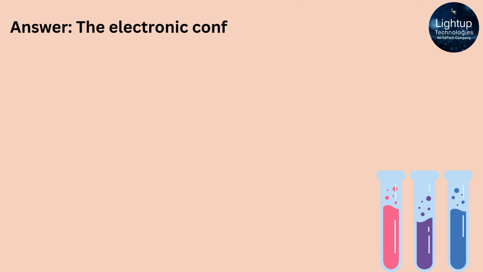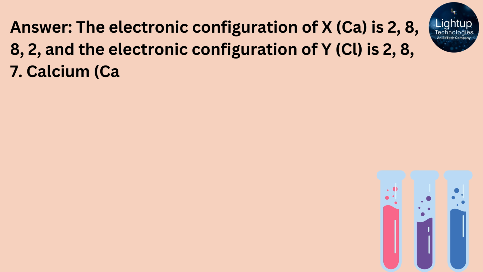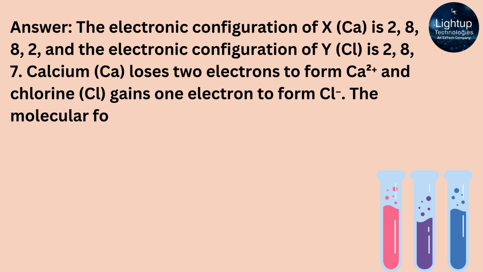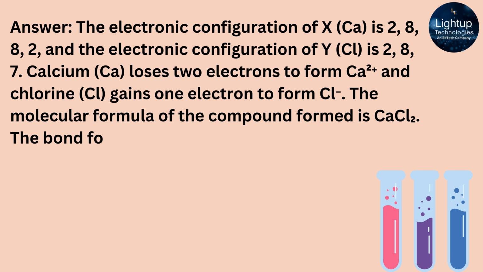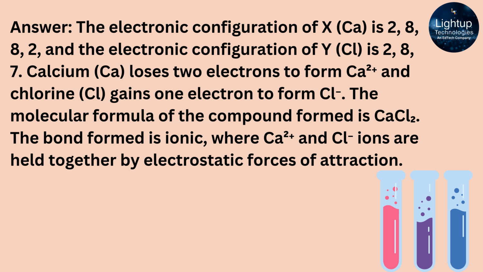6. The electronic configuration of X, Ca, is 2, 8, 8, 2, and the electronic configuration of Y, Cl, is 2, 8, 7. Calcium, Ca, loses 2 electrons to form Ca2+ and chlorine, Cl, gains 1 electron to form Cl-. The molecular formula of the compound formed is CaCl2. The bond formed is ionic, where Ca2+ and Cl- ions are held together by electrostatic forces of attraction.